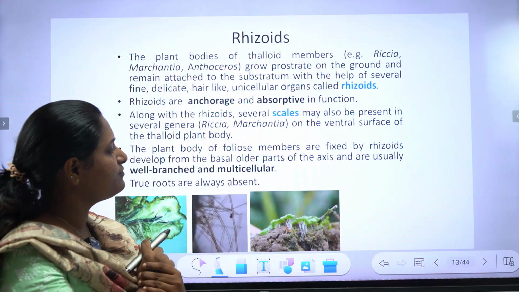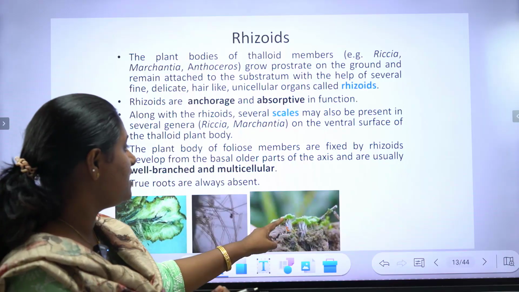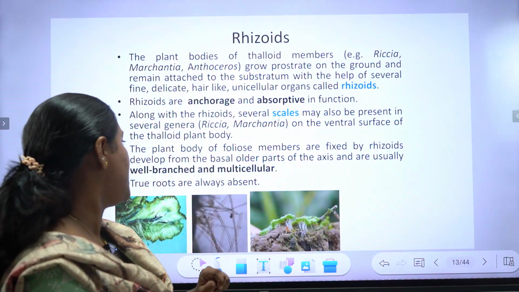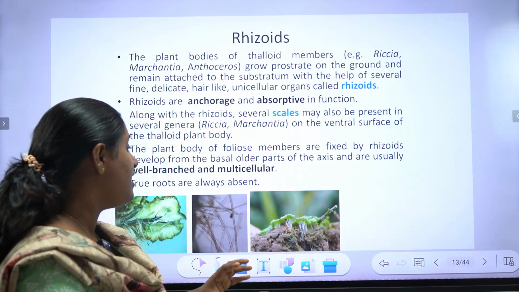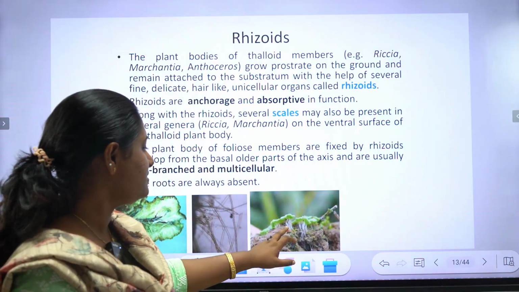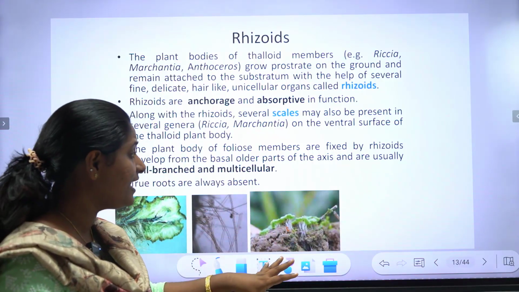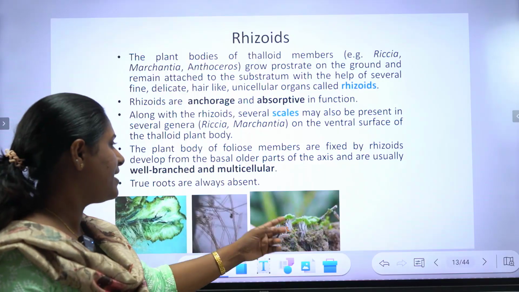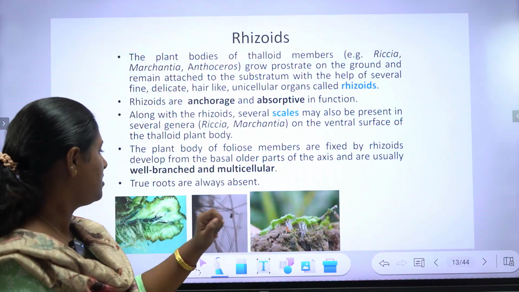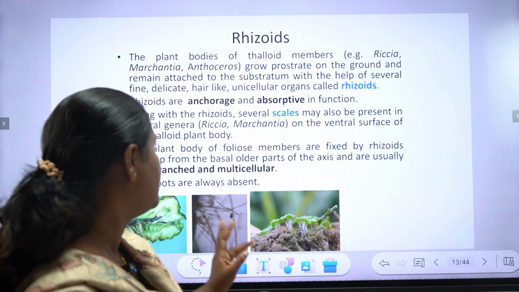And the plant body of the foliose members is fixed by rhizoids developed from the basal older parts of the axis, usually well branched and multicellular. Okay, these are fine thread-like structures developing from the basal parts of the older axis and are usually branched and multicellular. True roots are always absent in bryophytes.